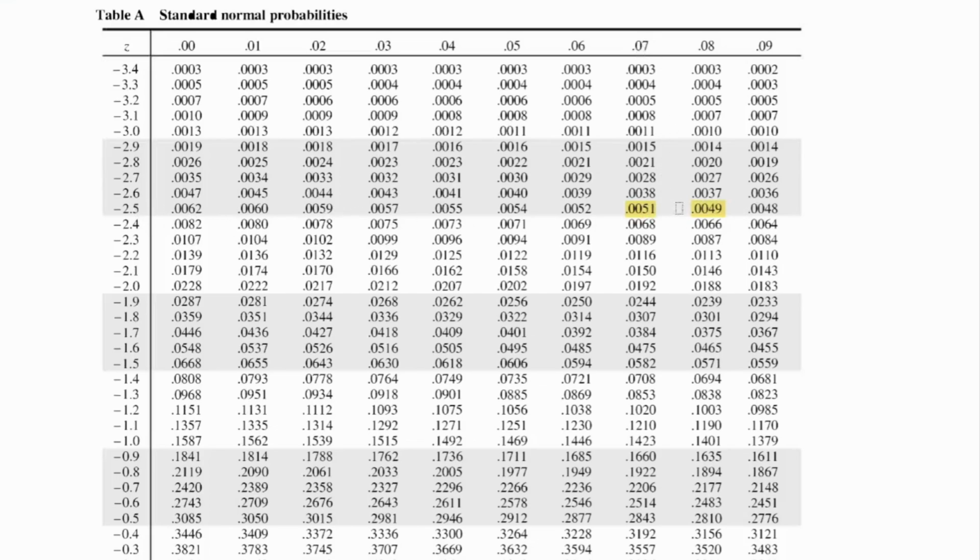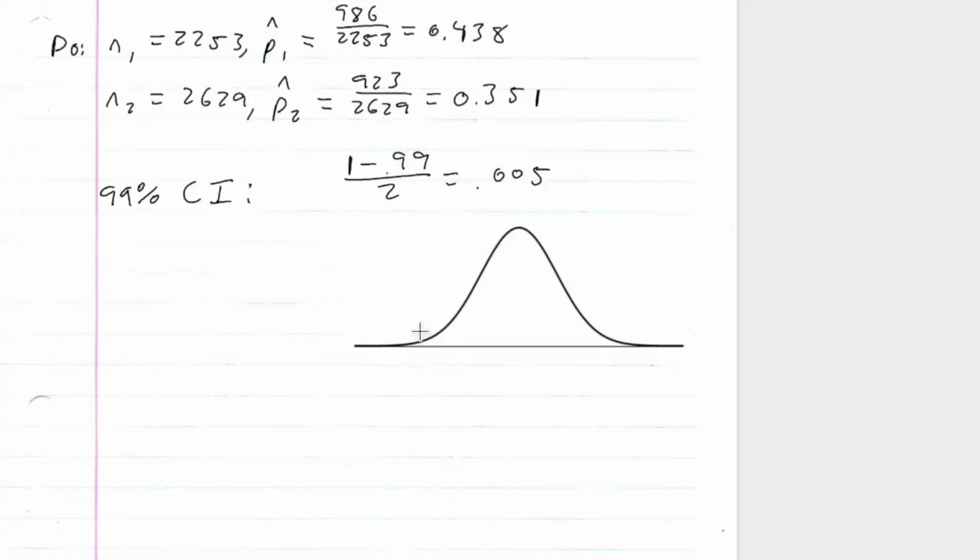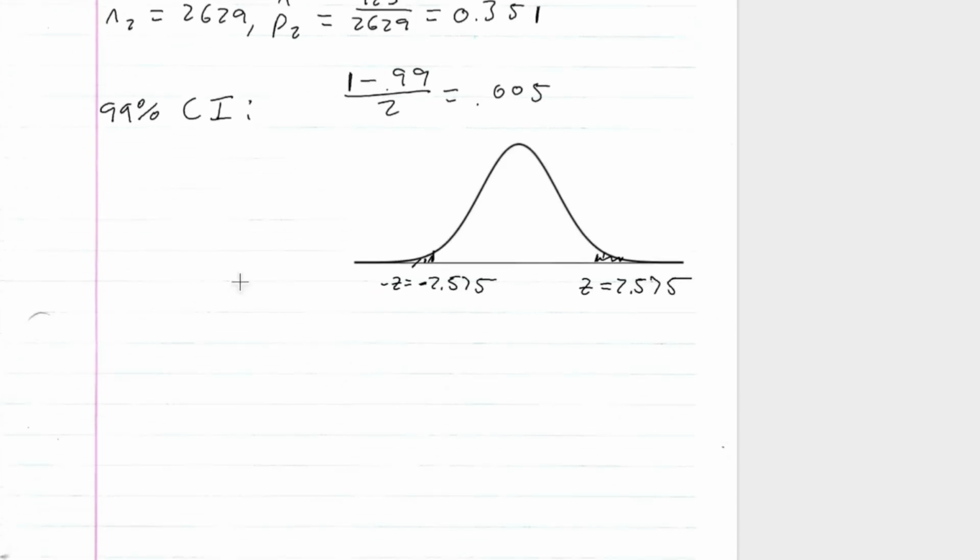So our critical value, negative z, is equal to negative 2.575, and over here our positive is going to be 2.575. All right, so let's start our confidence interval.